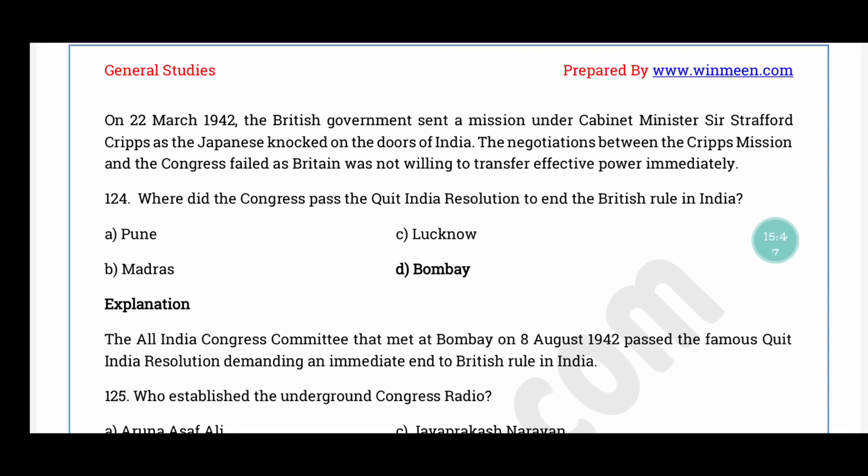Question number 124. Where did the Congress pass the Quit India resolution to end the British rule in India? The correct answer is option D, Bombay. The All India Congress Committee was held at Bombay on 8th August 1942, and it passed the famous Quit India resolution demanding an immediate end to British rule in India.